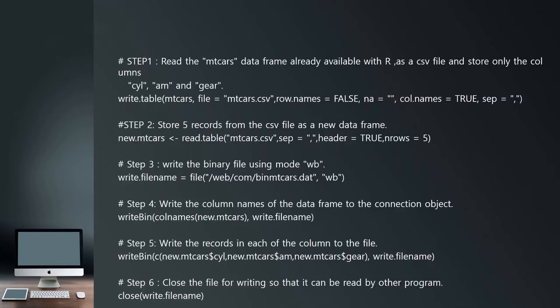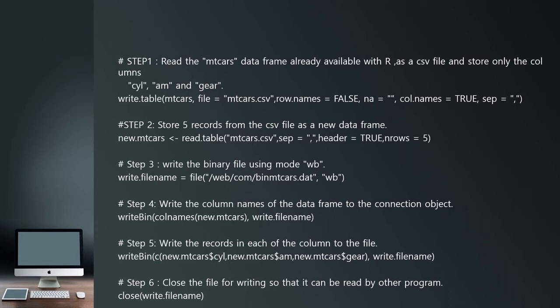So here is the screen that indicates the certain steps which we follow when handling the binary file. There are 6 steps where I am going to cover how to write in the binary file. It's a simple 6 steps.